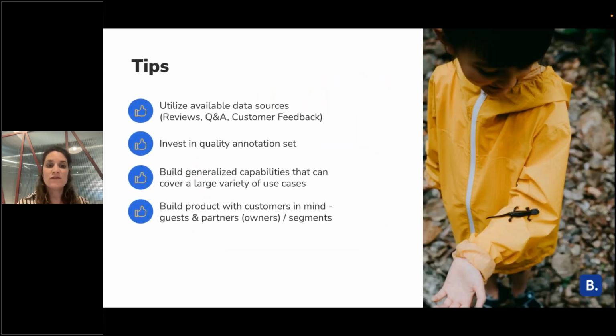So we are using a lot of data sources, and we will see in a second how the model can help to learn other domains. We build a general capability that can cover a large variety of use cases and not just one, so we have one model that can serve a lot of use cases. We build this product with customers in mind, guests and partners, and we defined the topics after a lot of iterations with stakeholders and customers in Booking.